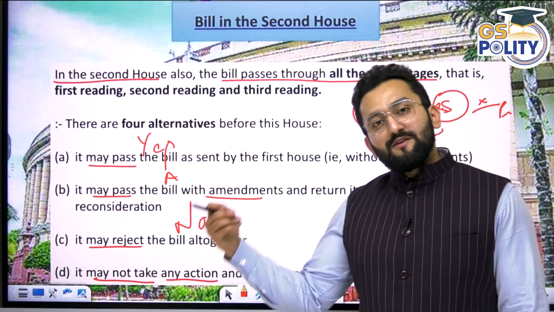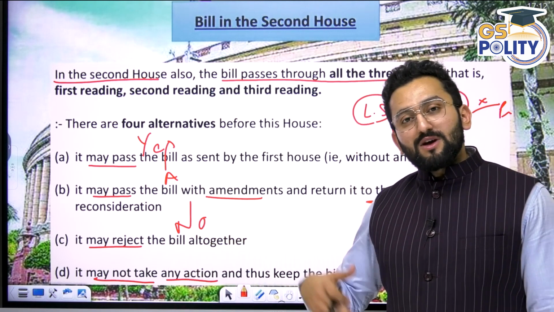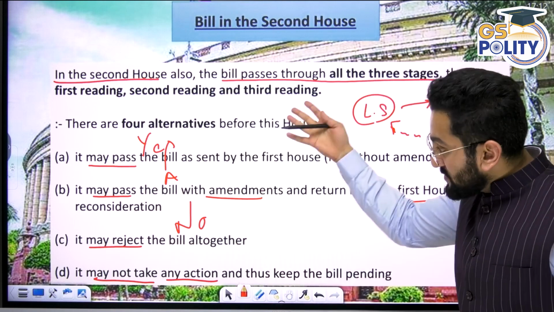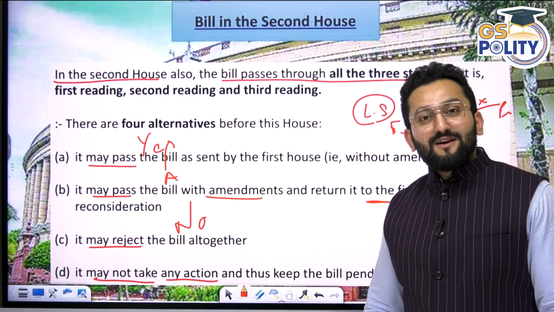So these are the four options with the second house. Second house means if it is introduced in Lok Sabha and coming to Rajya Sabha, then Rajya Sabha is the second house. If it is introduced in Rajya Sabha, coming to Lok Sabha, then Lok Sabha is the second house. Lok Sabha can also have these four options. Okay.